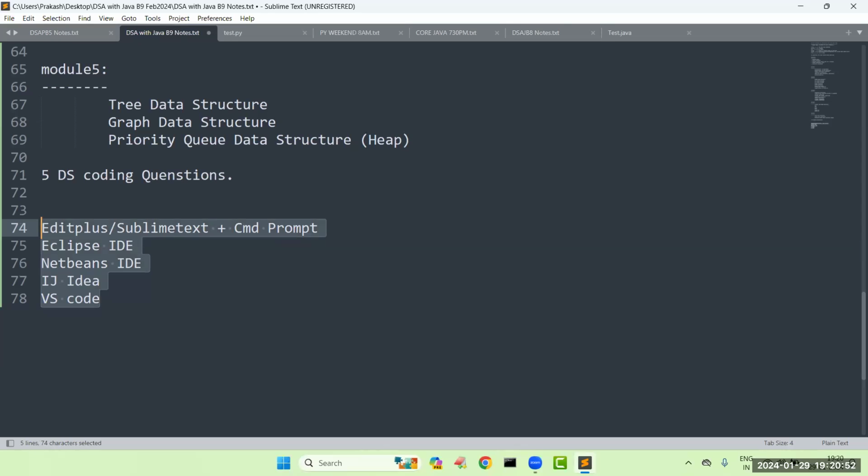At the very beginning, I will use EditPlus and Sublime Text. For tree and graph data structures, I'm going to use NetBeans. I mean priority queues, all these things. And for the remaining, we are going to use Eclipse IDE, IntelliJ IDEA, VS Code, like that it will change. Okay.